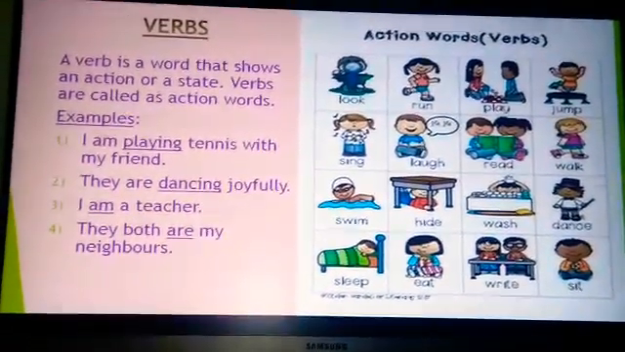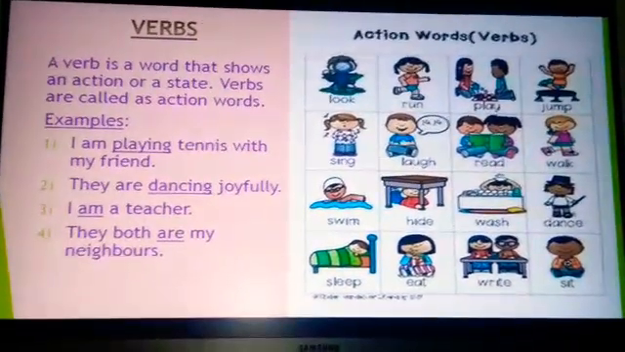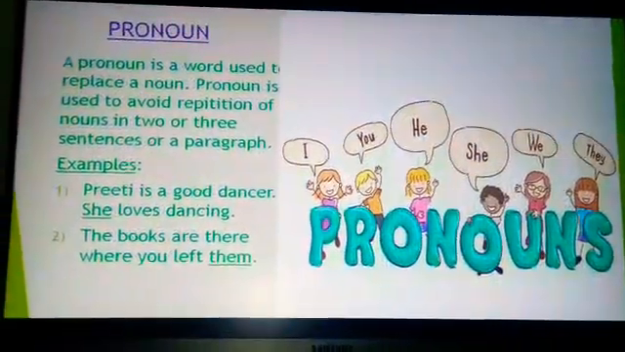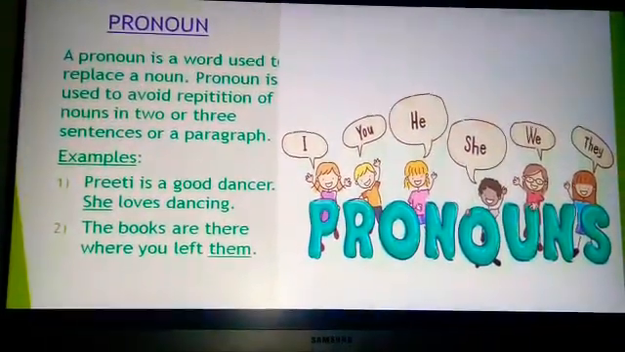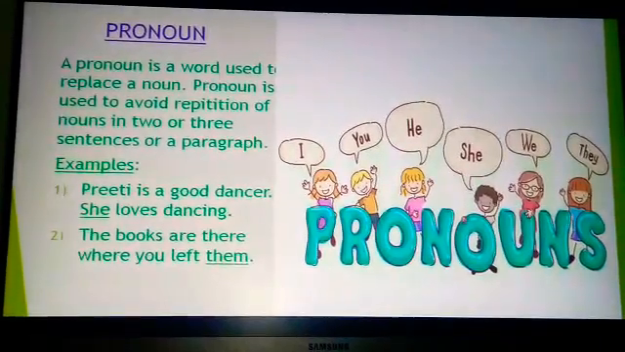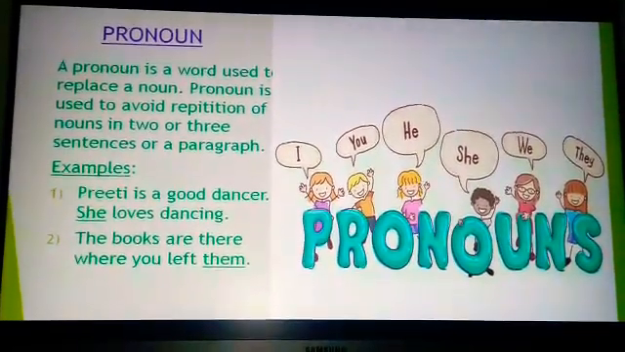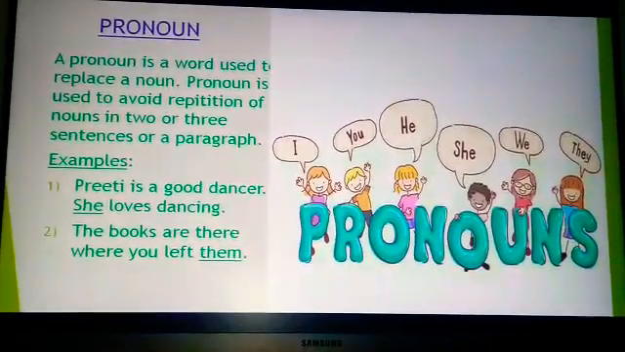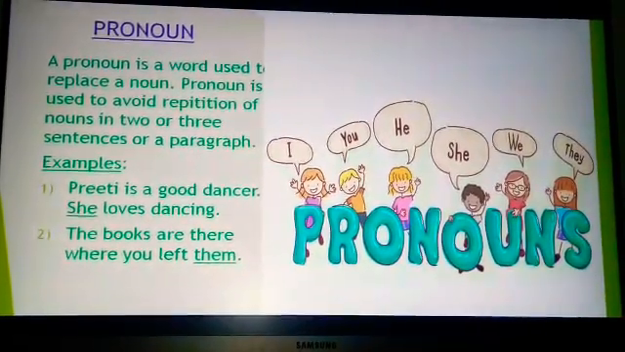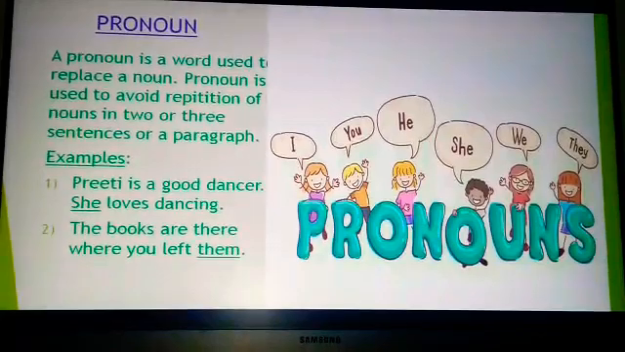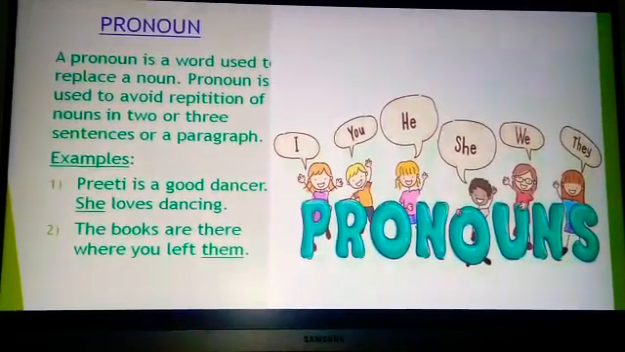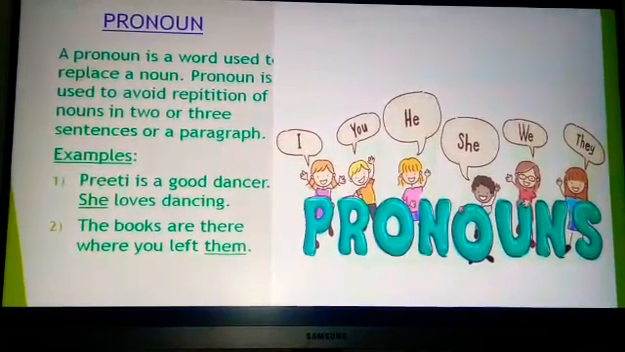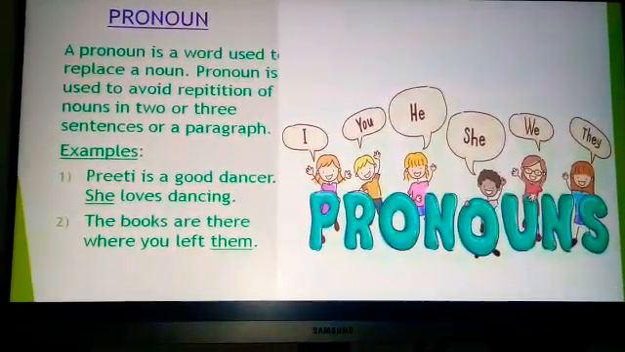So students, let us move to the third type. The third type of part of speech is pronoun. A pronoun is a word used to replace a noun. A pronoun is used to avoid repetition of nouns in two or three sentences or a paragraph. Because we cannot use the name every time in a sentence or a paragraph, we use pronouns instead of a noun. Let us see the example.